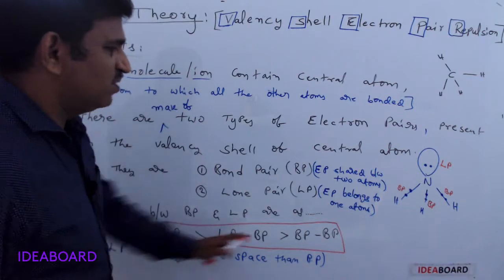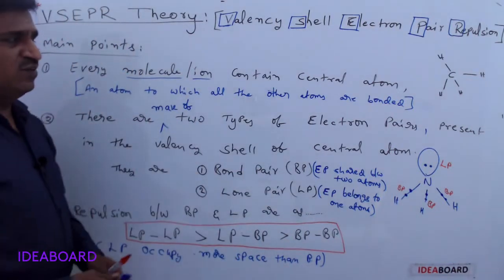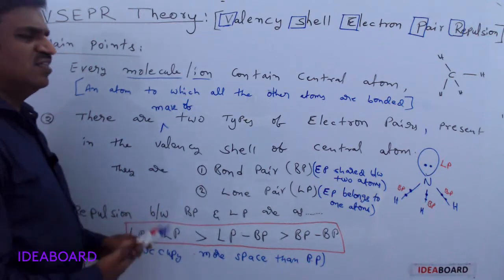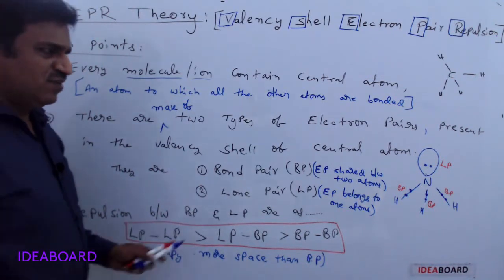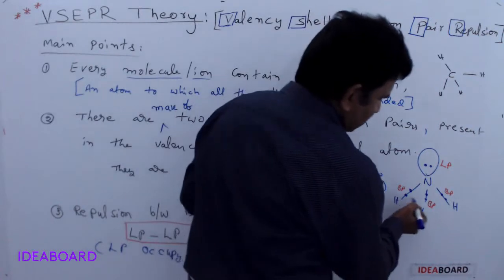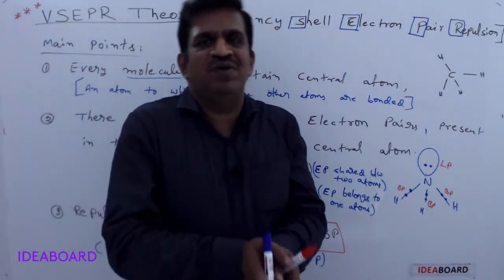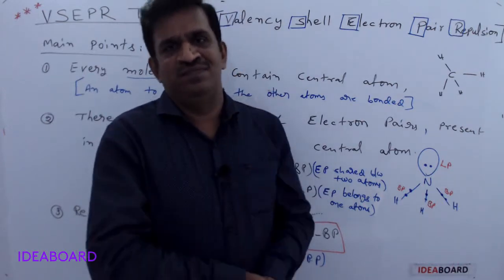This is the order of repulsive forces. What happens because of this repulsion? Because of repulsions, they will arrange themselves in such a way as to have minimum repulsions among them.